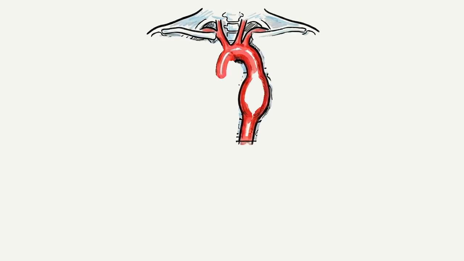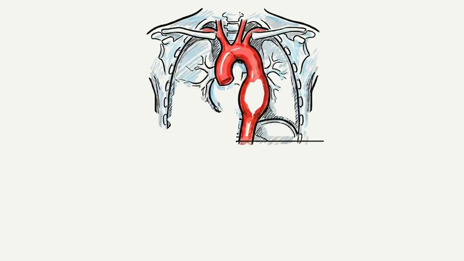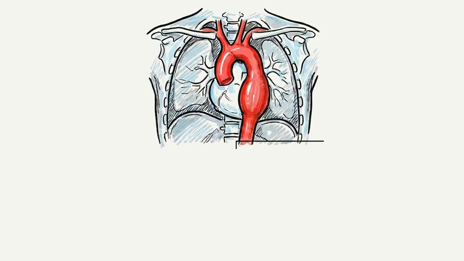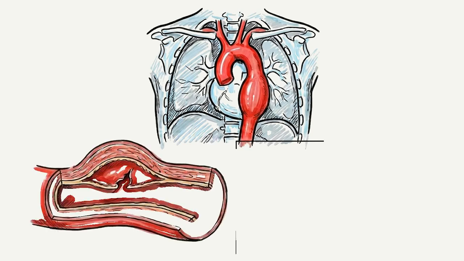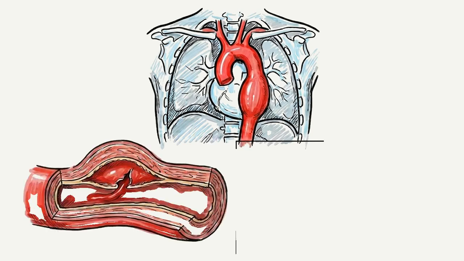A CT scan confirms the inner lining of his aorta is tearing and separating from the rest of the arterial wall. Interpret. A dissecting aortic aneurysm occurs when the inner lining of the aorta tears, allowing blood to force its way between the layers of the arterial wall and separate them further.